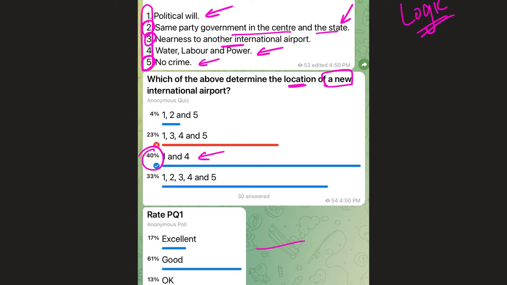I've got good love from you guys in this question. More than 60% have said it is good, and around 70% have said it is excellent. Some of you have said it is okay and needs improvement. Now this is where I am most interested. I always mark my answers as needs improvement because naturally whenever you are doing something, there's always scope for improvement. So I keep on thinking about how I can further improve, make these questions more interesting and challenging. But you also must help me out in this aspect.